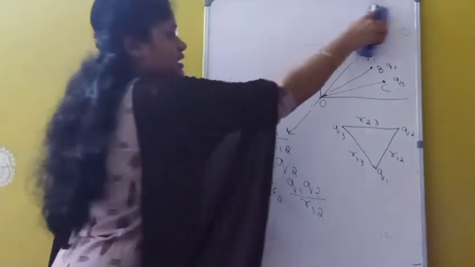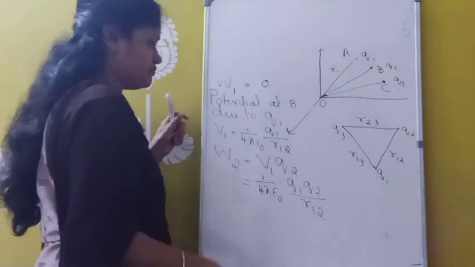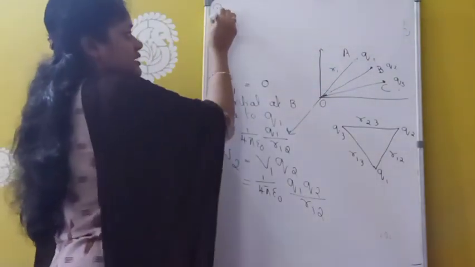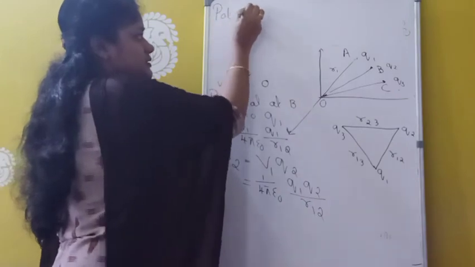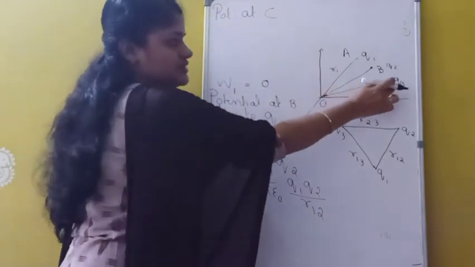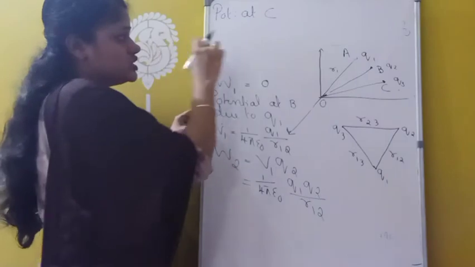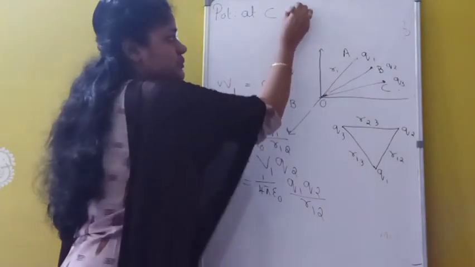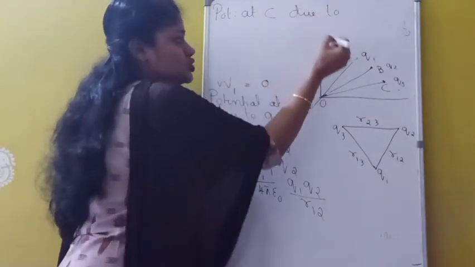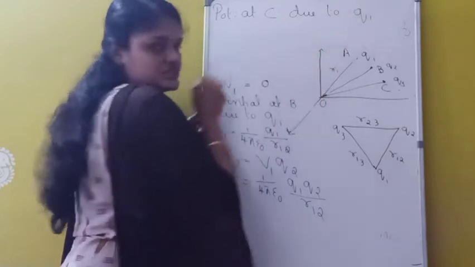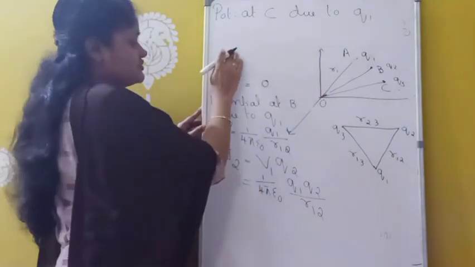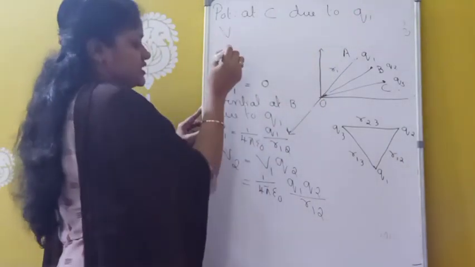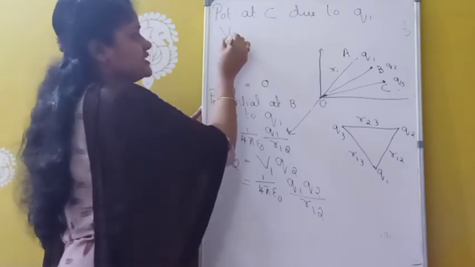So first, the potential at this point C, because at this position C we are bringing the Q3 charge. Potential at C due to Q1 charge I am taking as V2.